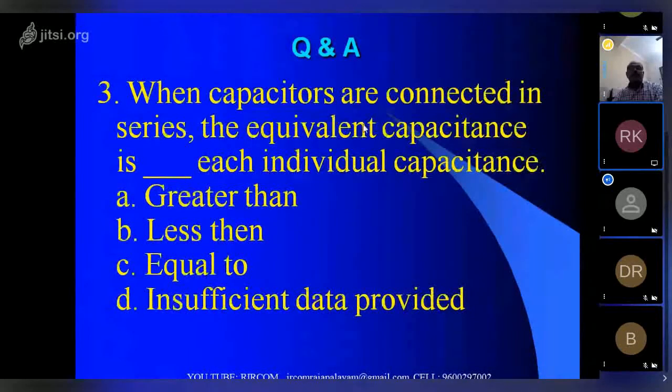When capacitors are connected in series, the equivalent capacitance is: less than each individual capacitance, greater than, equal to, or insufficient data provided. So when capacitors are connected in series, the equivalent capacitance is less than each individual capacitance.